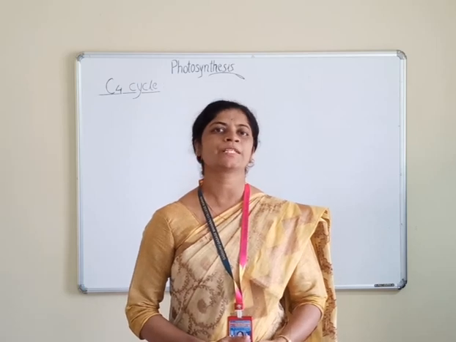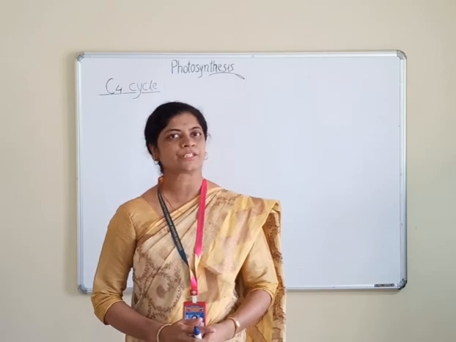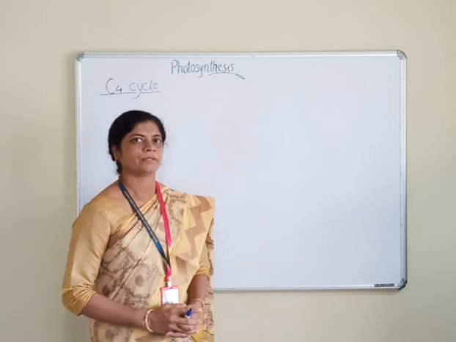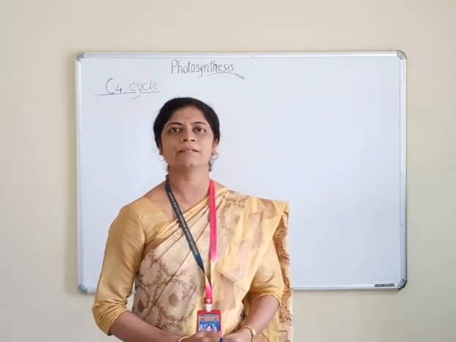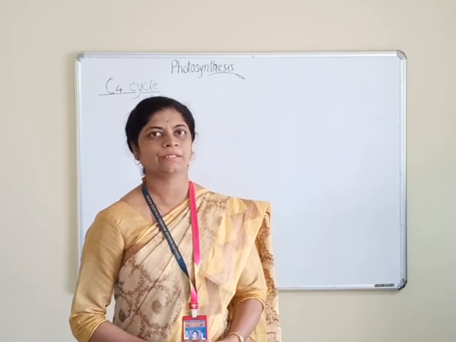Today we will start the next point in the dark reaction, that is the C4 cycle. The C4 cycle is an alternate pathway of the C3 cycle in the CO2 fixation process.